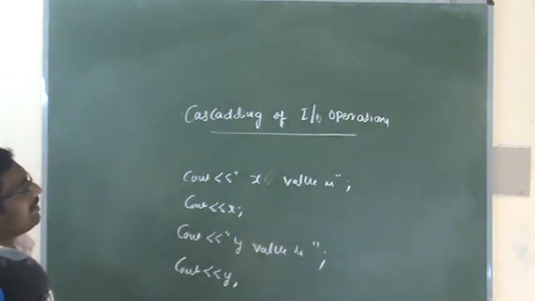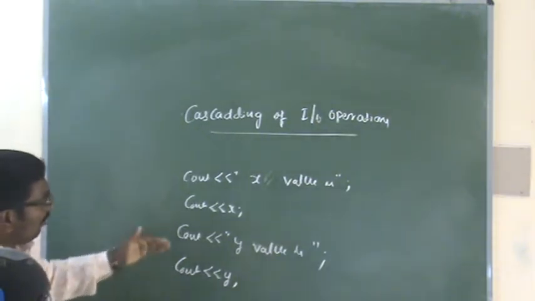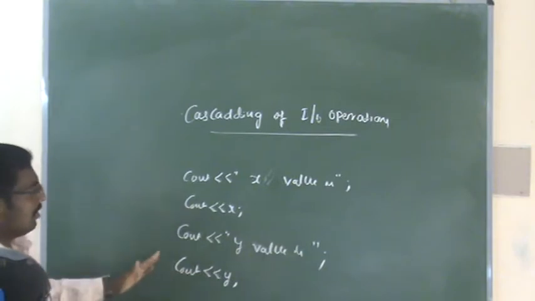So what is cascading of IO operations? Instead of writing 4 lines, we can write within 2 lines. We can print the same data.